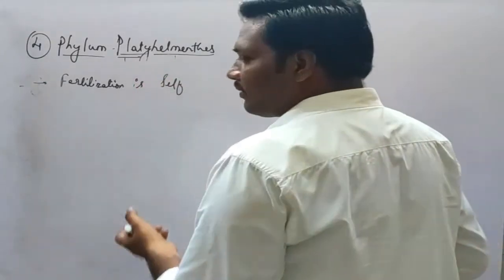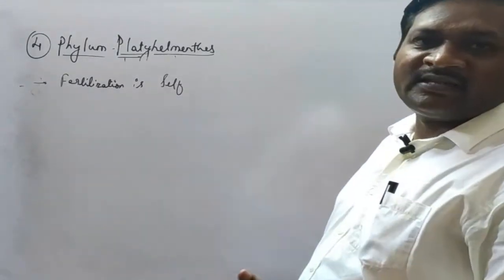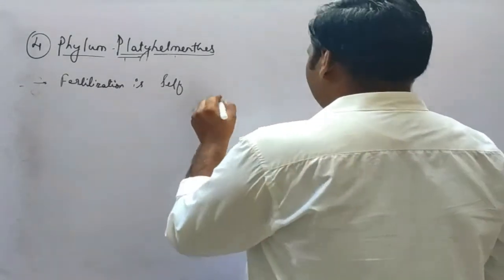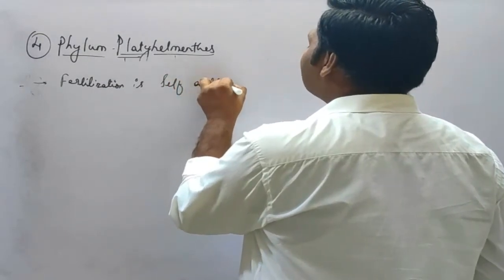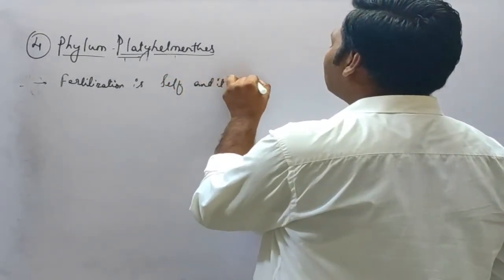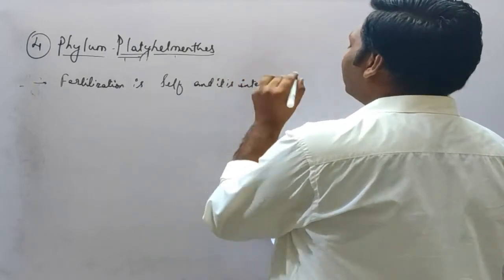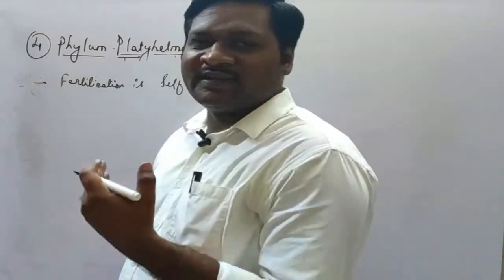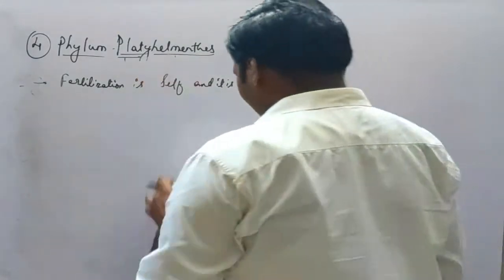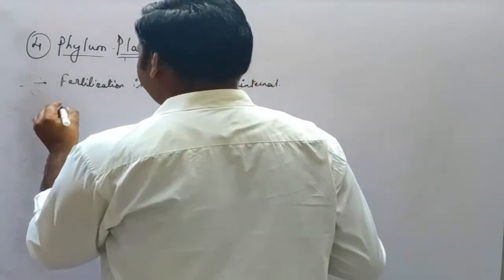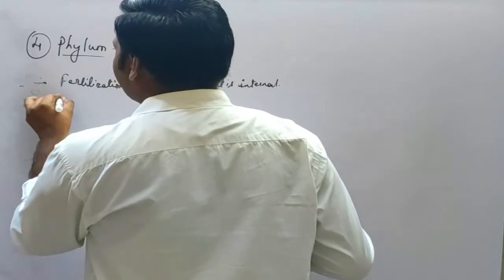As they are hermaphrodite, they will exhibit self fertilization, and it is internal. So the fertilization is self as well as internal, which takes place within the body of the tapeworm. The next, the scolex.